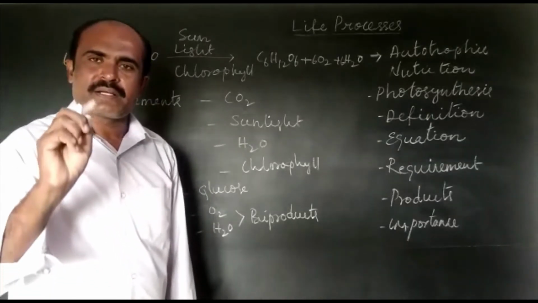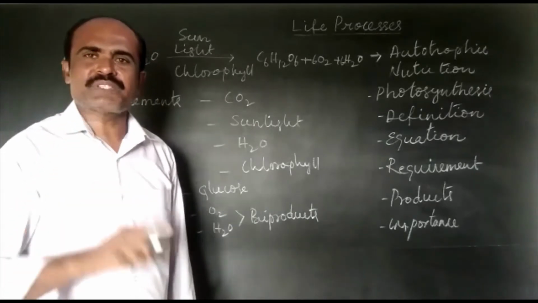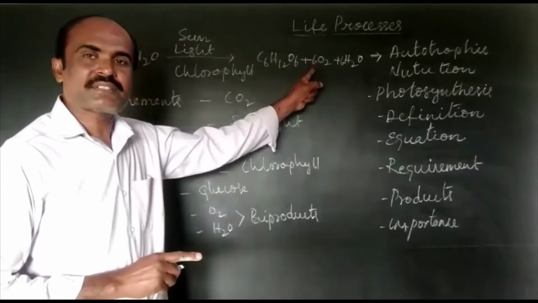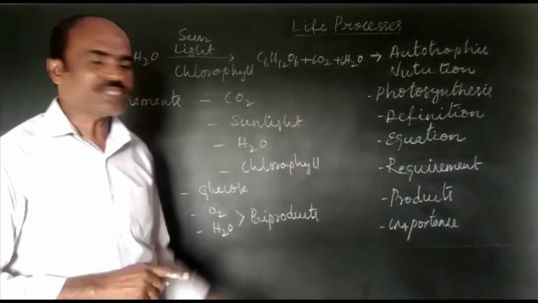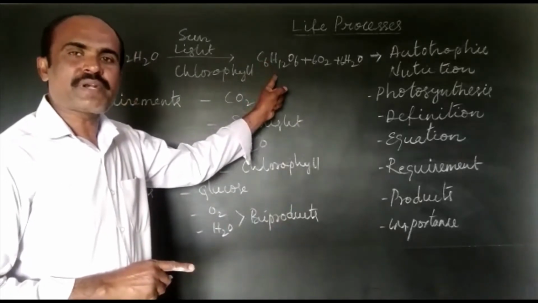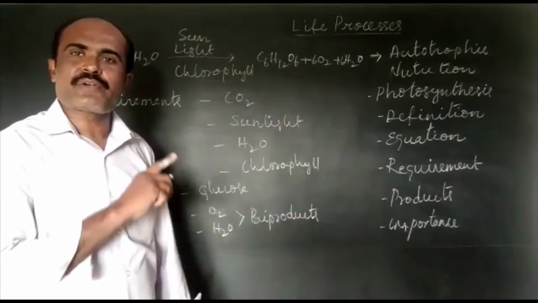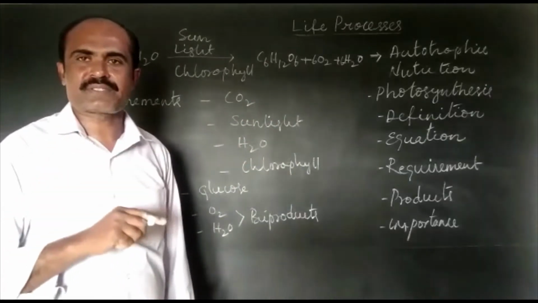And it is the only process through which food is prepared by plants. That food is provided to all animals, including human beings.